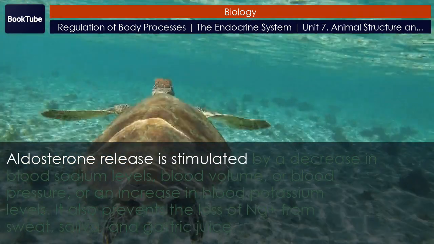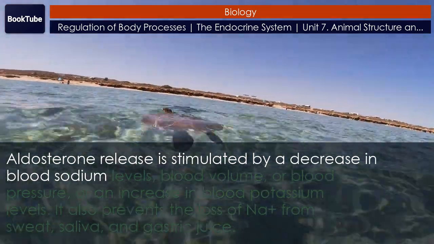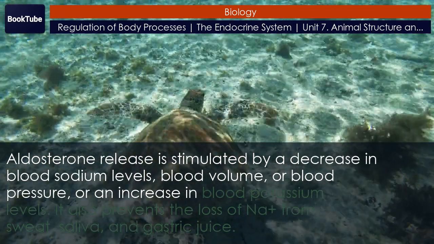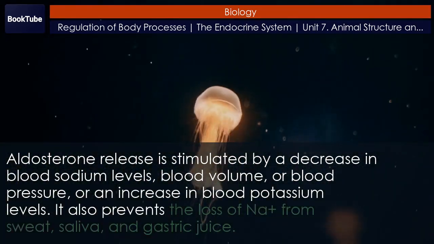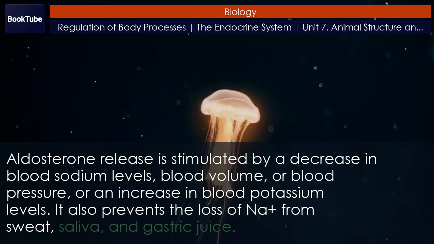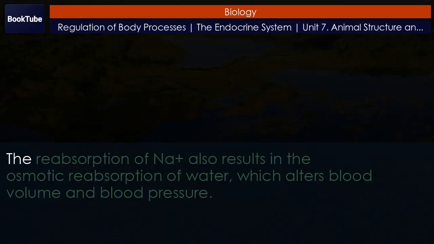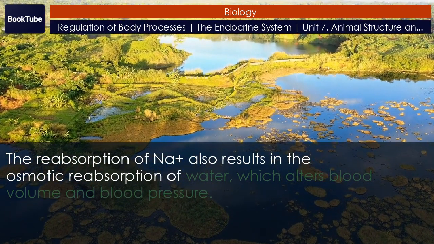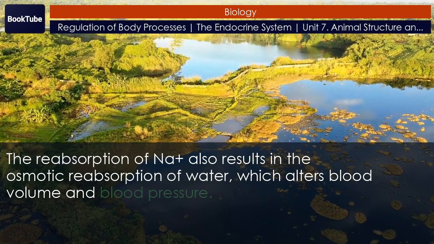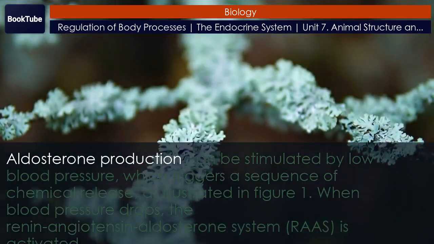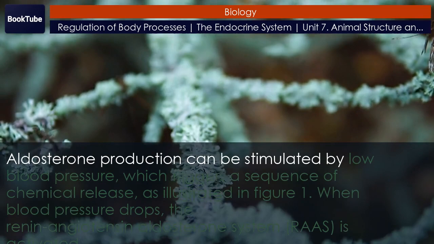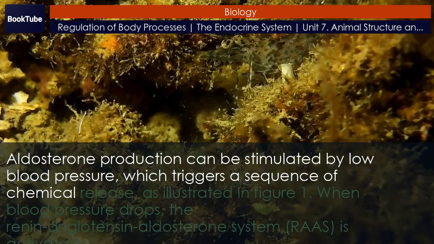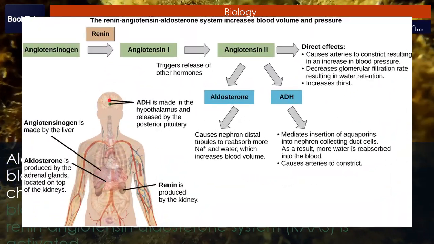Aldosterone release is stimulated by a decrease in blood sodium levels, blood volume, or blood pressure, or an increase in blood potassium levels. It also prevents the loss of Na+ from sweat, saliva, and gastric juice. The reabsorption of Na+ also results in the osmotic reabsorption of water, which alters blood volume and blood pressure. Aldosterone production can be stimulated by low blood pressure, which triggers a sequence of chemical release, as illustrated in Figure 1. When blood pressure drops, the